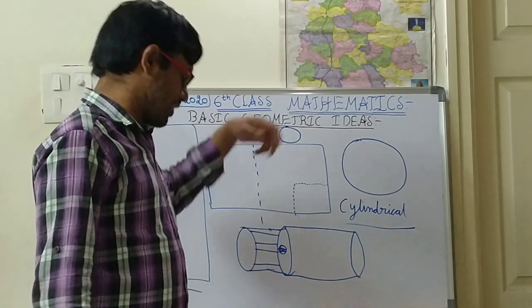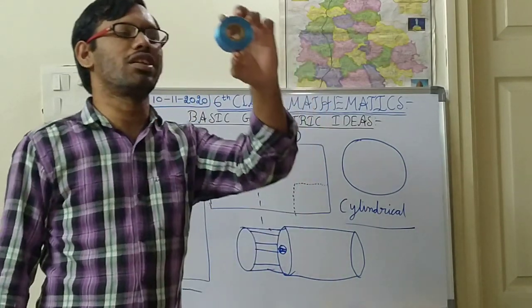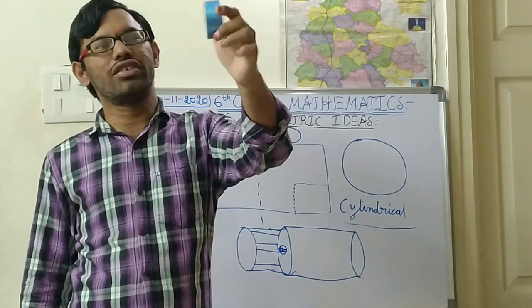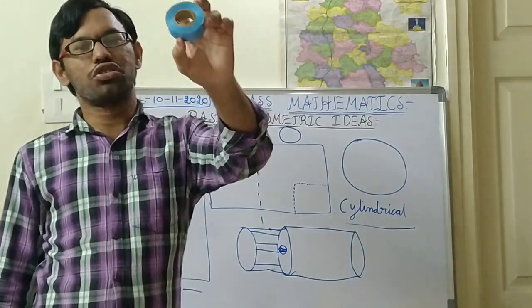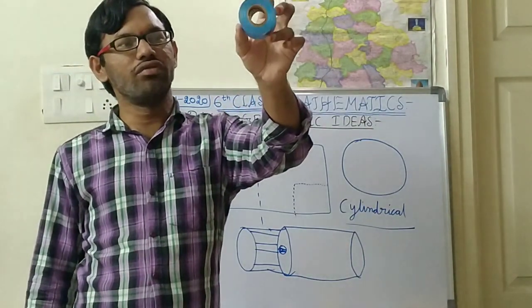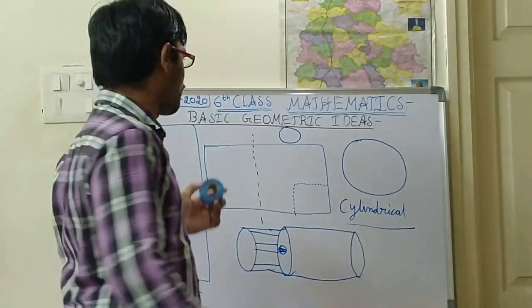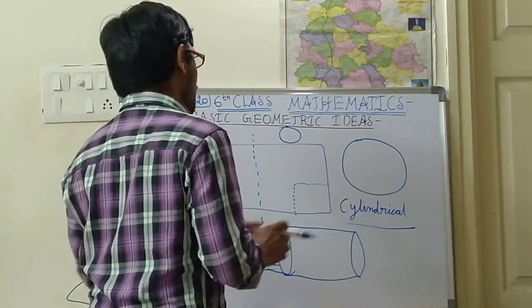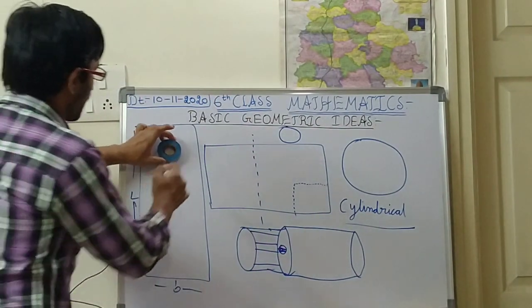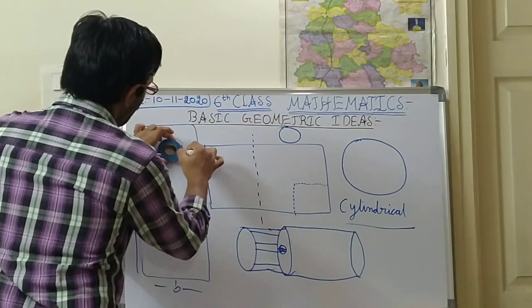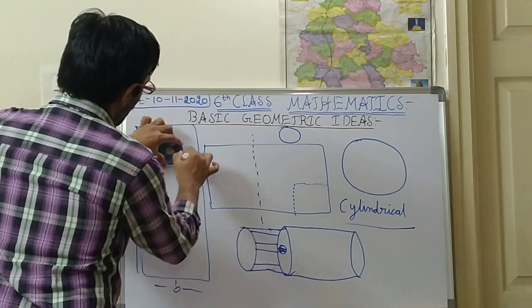Circle means, suppose you see this tape, children. In which shape is this tape? This tape is in the circle shape. I am drawing it here. See children, I will keep this one and draw around it.